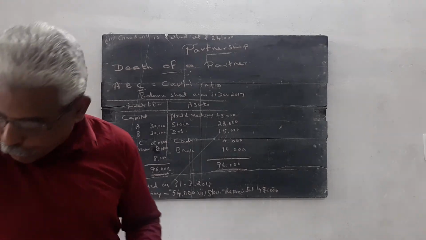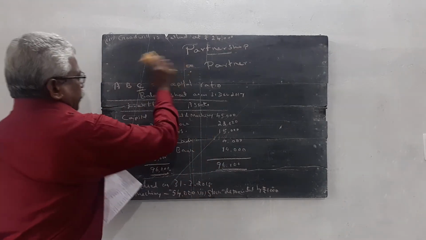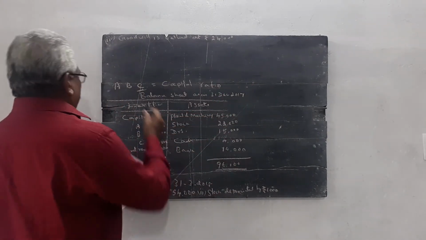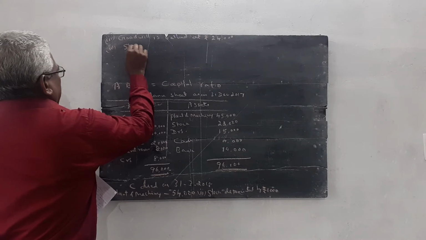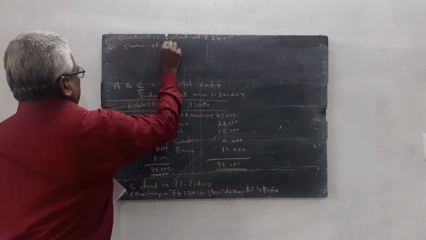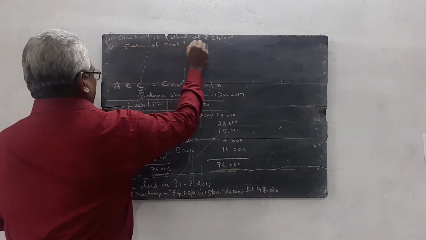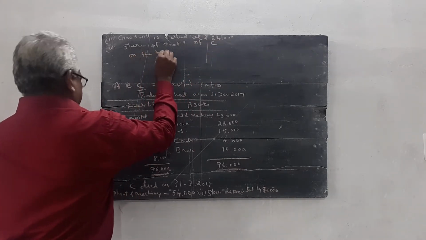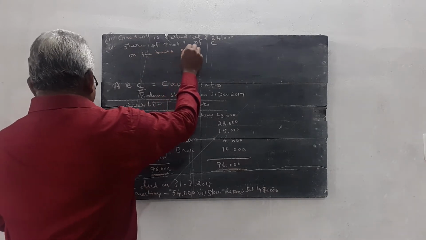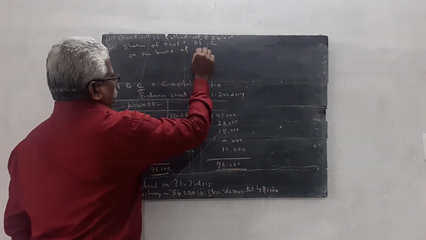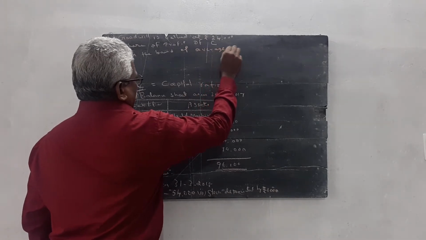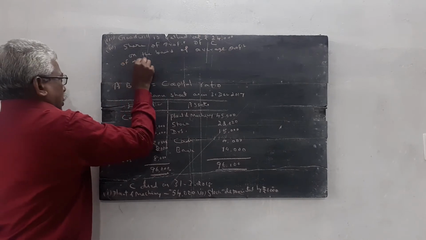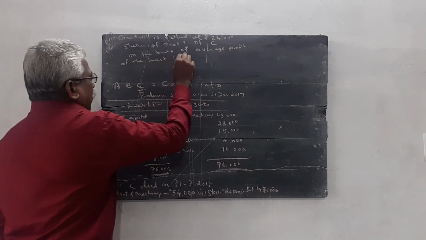Point number 4, share of profit of C on the basis of average profit of the last completed 3 years.